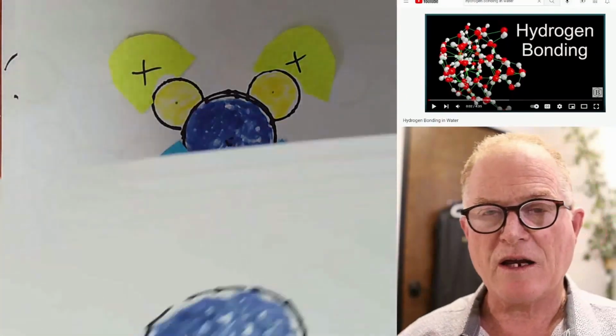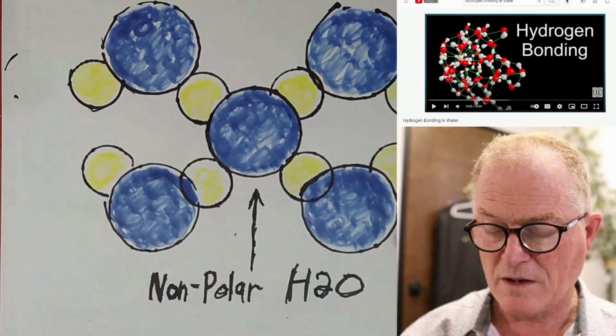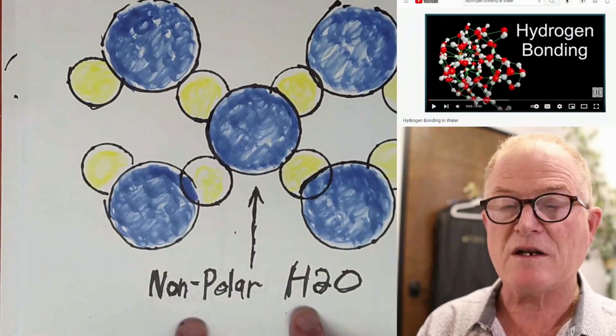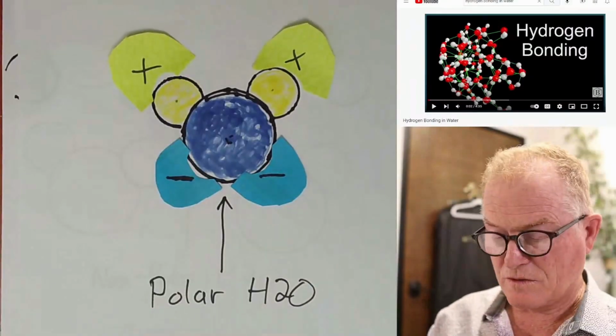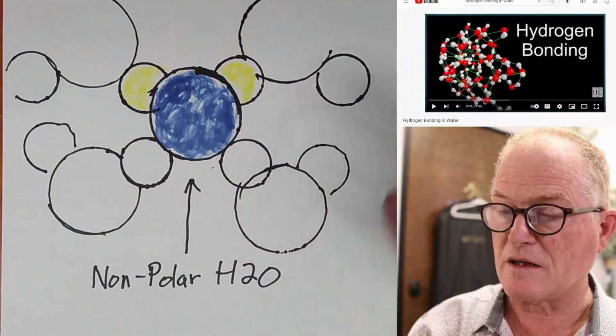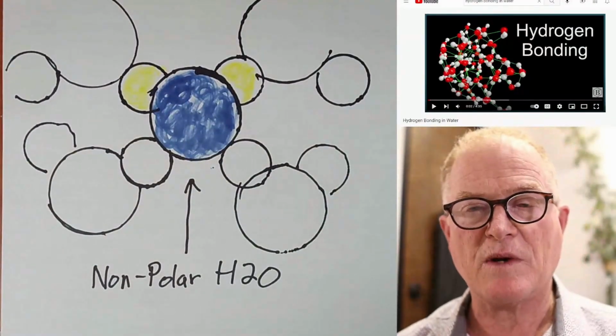Now let's take a look at a non-polar H2O molecule. This is the same H2O molecule as before, but now it's non-polar, and in order to avoid confusion, we can look at it more like this. Again, this is a non-polar molecule. It's surrounded by other H2O molecules.